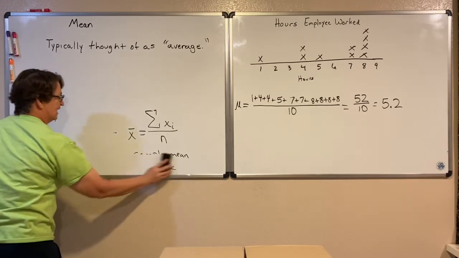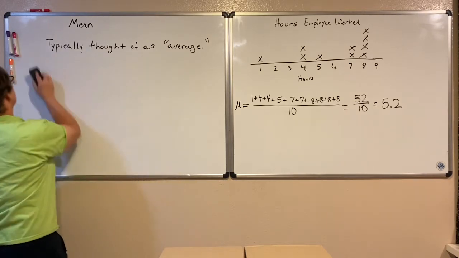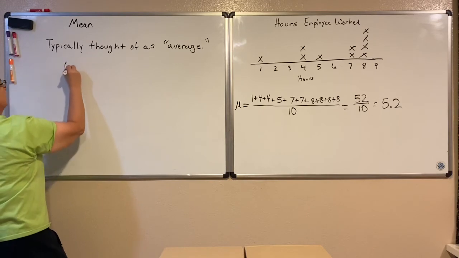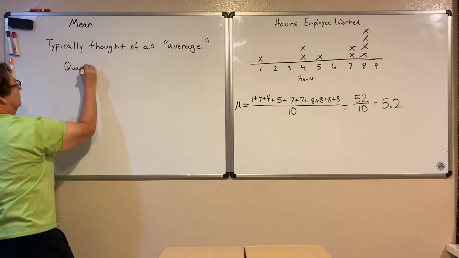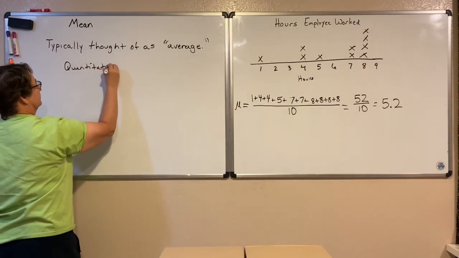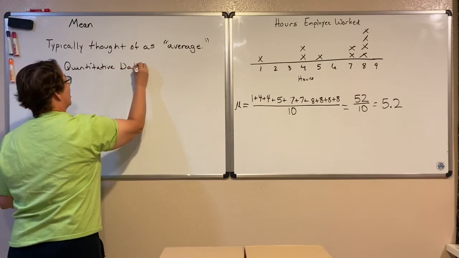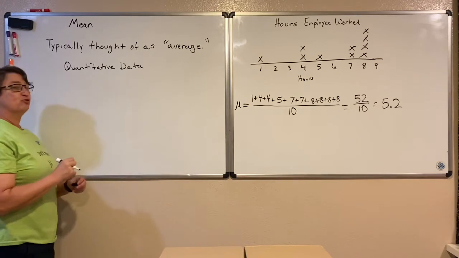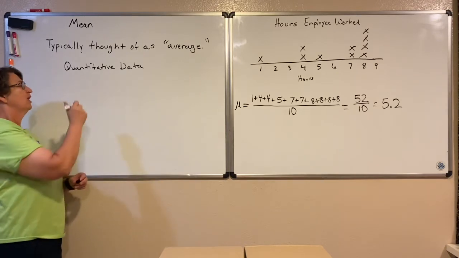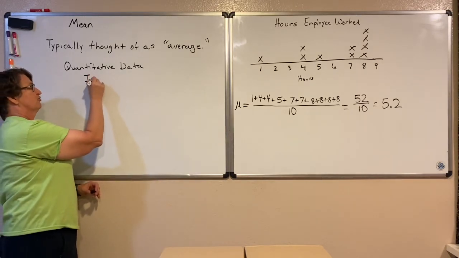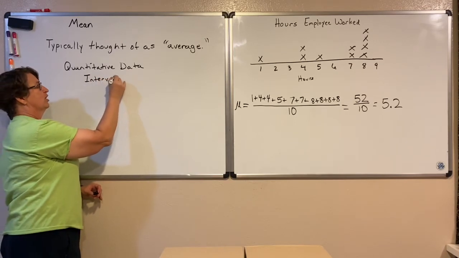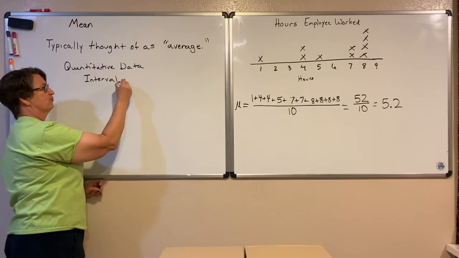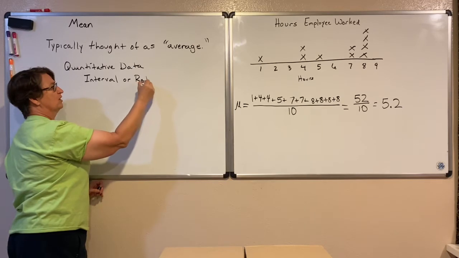For the mean, we find the mean with quantitative data. In other words, when you think about your levels of measurement for your variable, it has to be at least interval. We can only find the mean with interval or ratio levels of measurement.